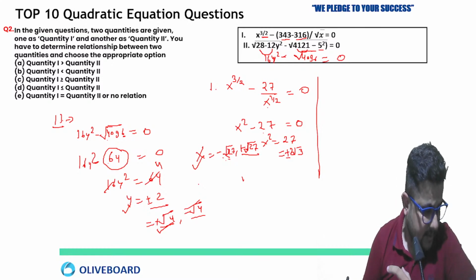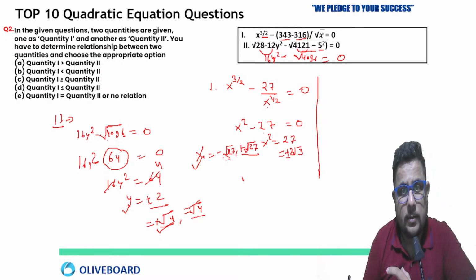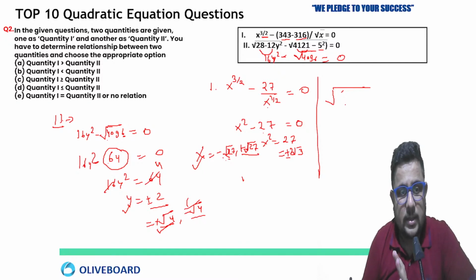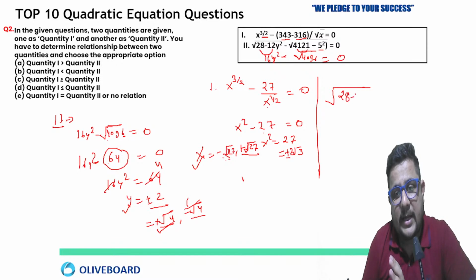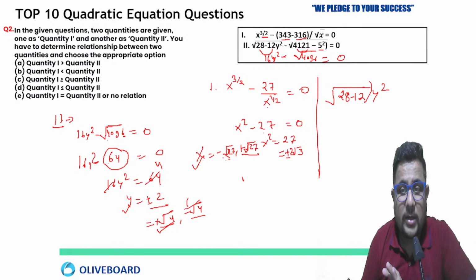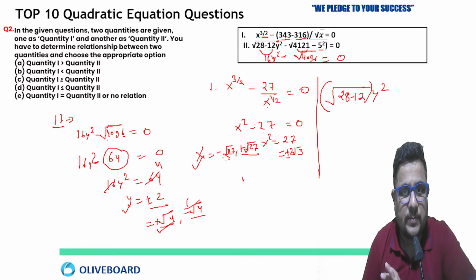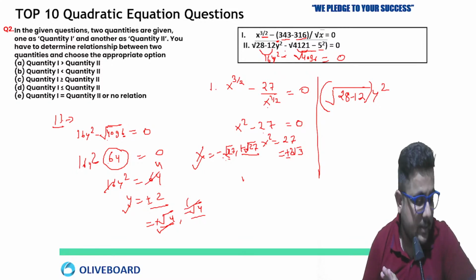Deepika, this has y along with 12. See, what is it? Okay, this is not under the root. One thing I am telling you: 28 minus 12, and y square is, okay, not inside the square root, it is outside only. Square root of 28 minus 12 is under that. I'm just removing this line since you got confused due to that, but y square is separate.